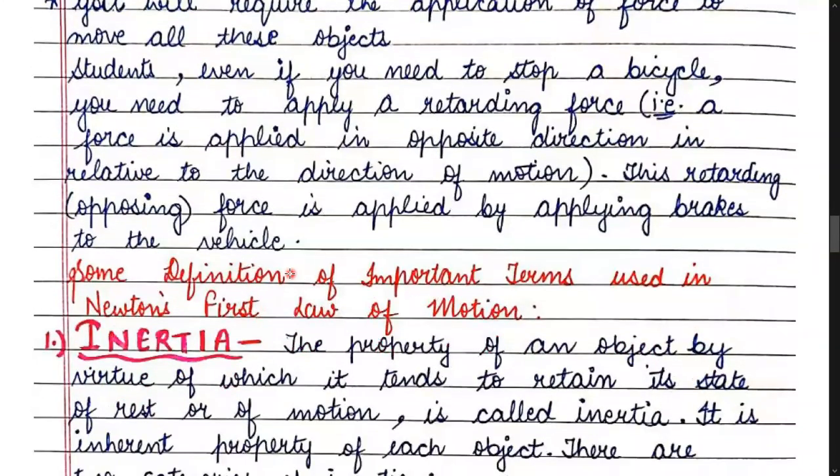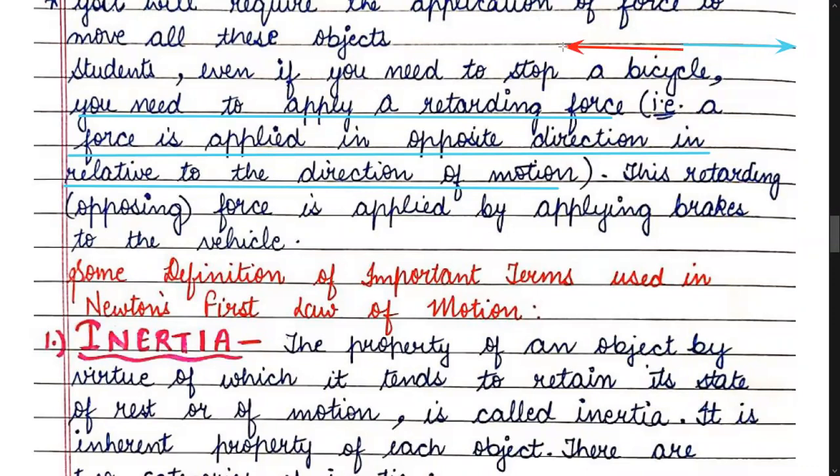Students, even if you need to stop a bicycle, you need to apply a retarding force. That is, a force is applied in the opposite direction relative to the direction of motion. So if the motion is in a forward direction and you want to stop a bicycle, you have to apply force in the opposite direction, which can be achieved by applying brakes. This retarding force is applied by applying brakes to the vehicle.